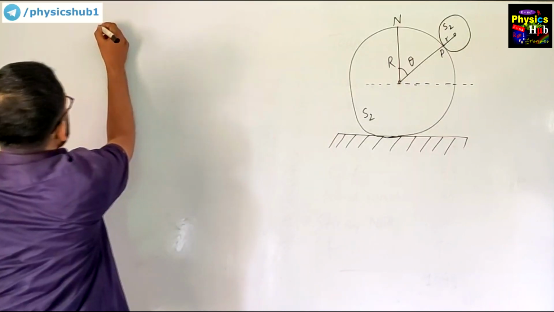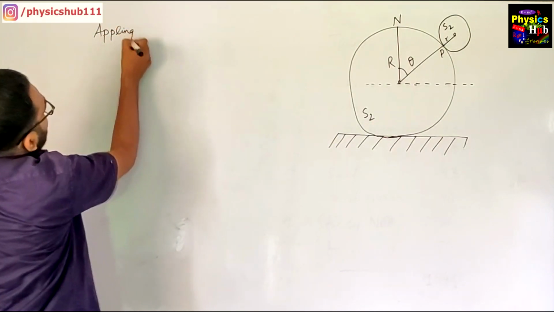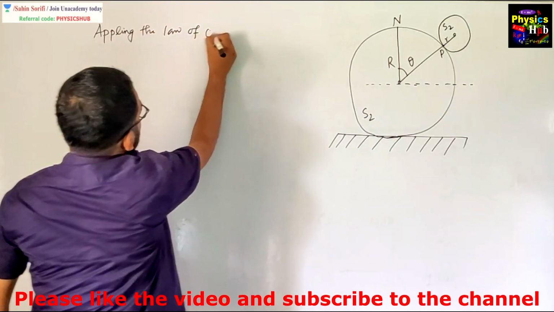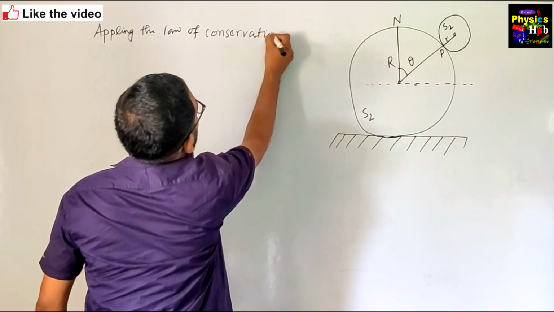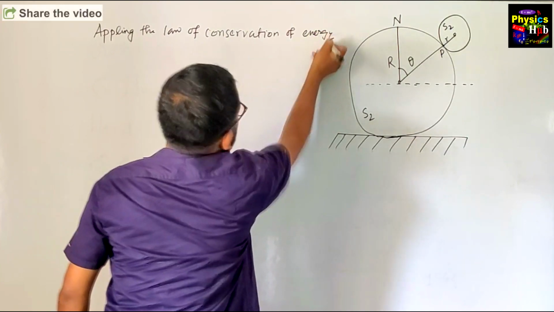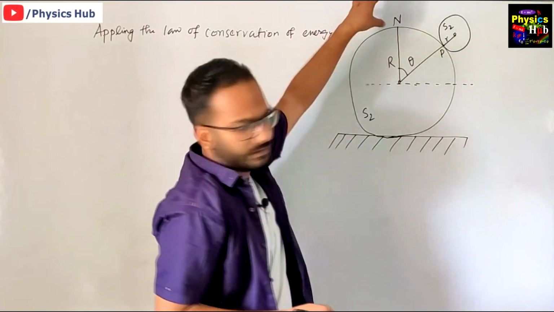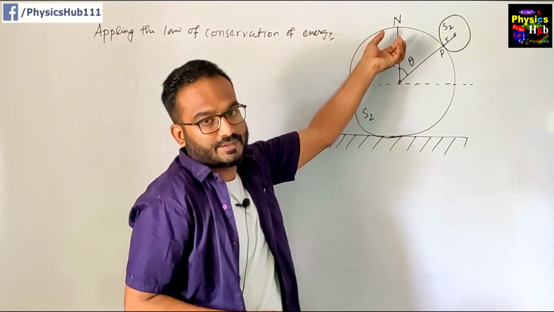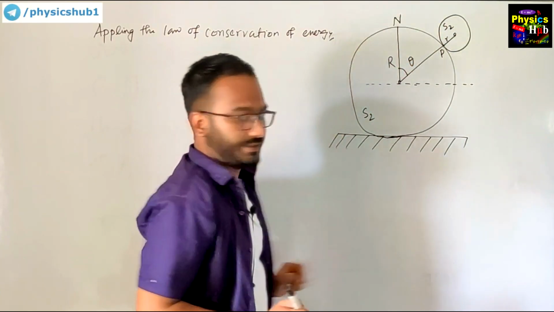We are applying the law of conservation of energy. At this point, the total energy is potential in nature, because the sphere is at rest at this point.